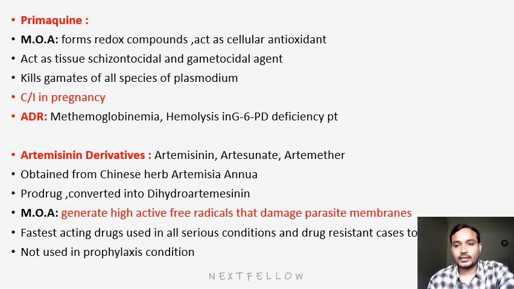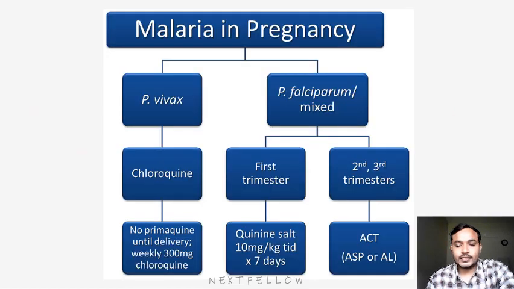Next, mainly important are the drugs for malaria in pregnancy. If malaria is due to Plasmodium vivax, then chloroquine is the drug of choice, and chloroquine will be continued till the delivery. Here the main thing is that in malaria in pregnancy we won't use primaquine, as primaquine is contraindicated in pregnancy. If it is infected due to Plasmodium vivax or ovale, we will use chloroquine only, till the term.